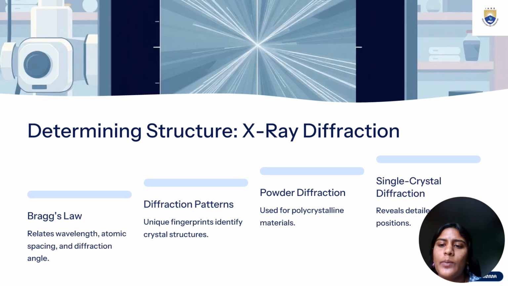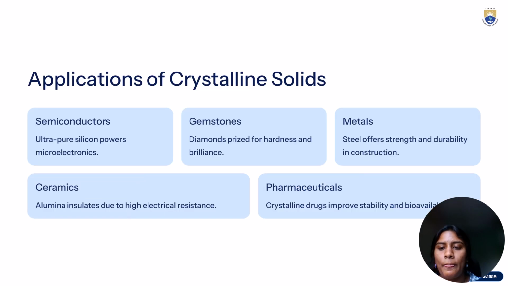There are two main types: powder diffraction and single crystal diffraction. What is powder diffraction? It is useful for material made up of very small crystals. Single crystal diffraction gives detailed atomic-level information. Each material produces a unique diffraction pattern like a fingerprint.